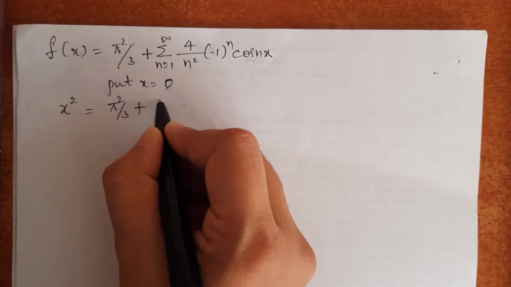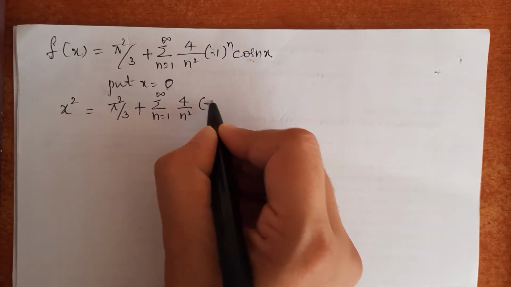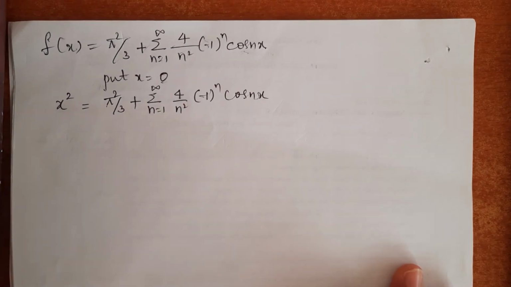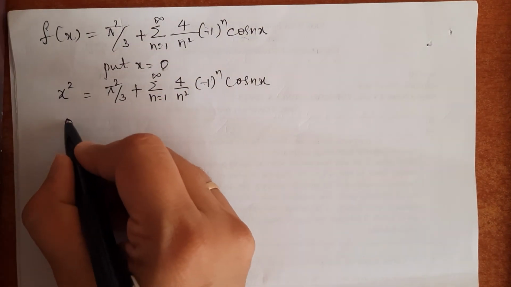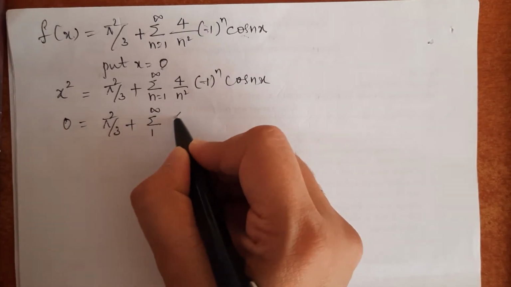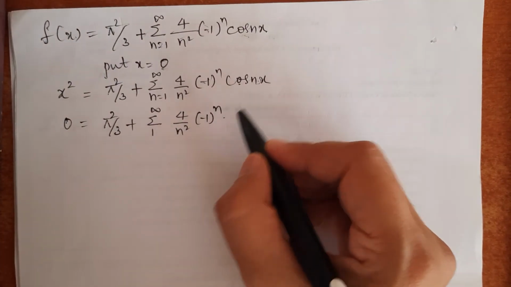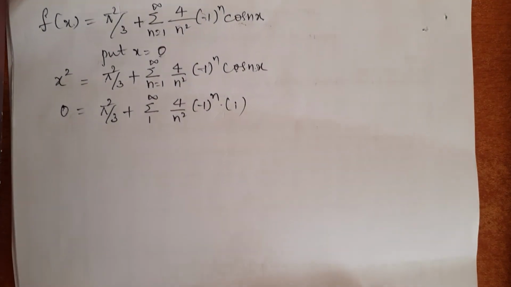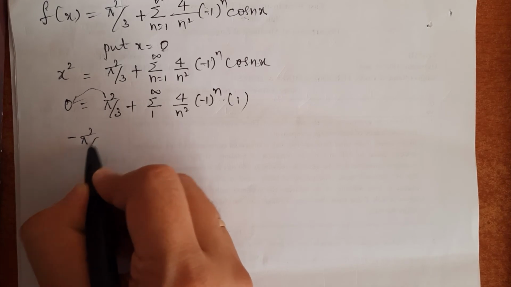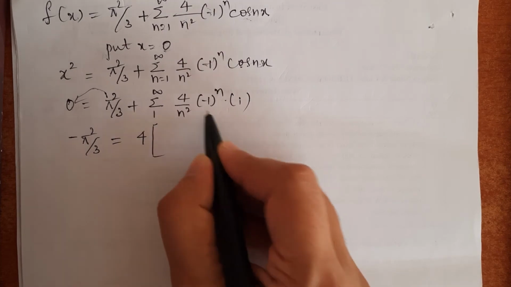by 3 plus summation n equals 1 to infinity 4 by n square into minus 1 to the power n into cos nx. So wherever x is there, I will substitute it as 0. 0 equals pi square by 3 plus summation n equals 1 to infinity 4 by n square into minus 1 to the power n into cos 0, whose value is 1. Now I will shift this pi square by 3 to this side. It will be minus pi square by 3 equals 4 into, I will expand the summation.